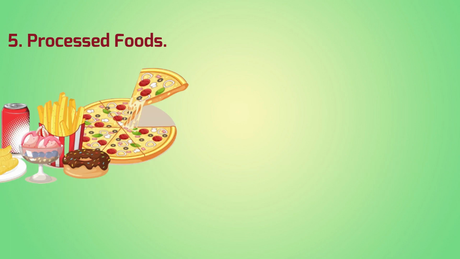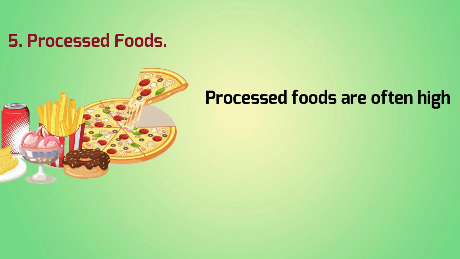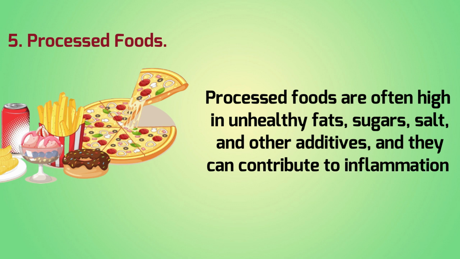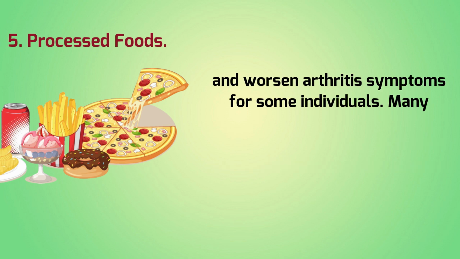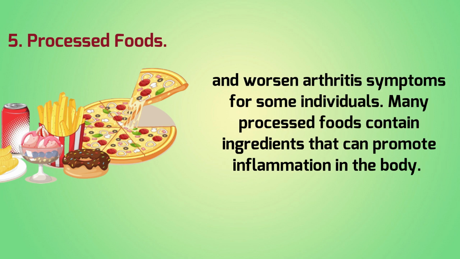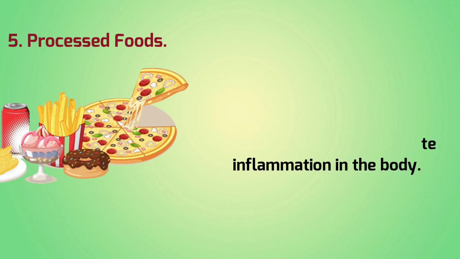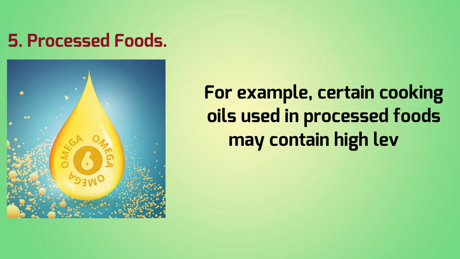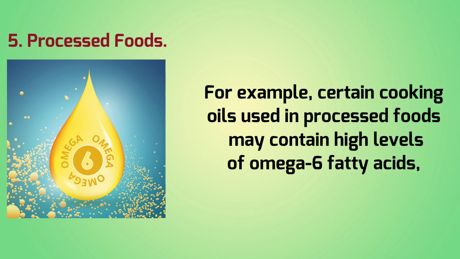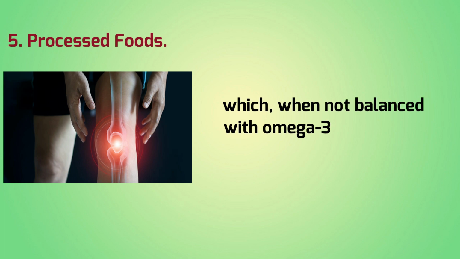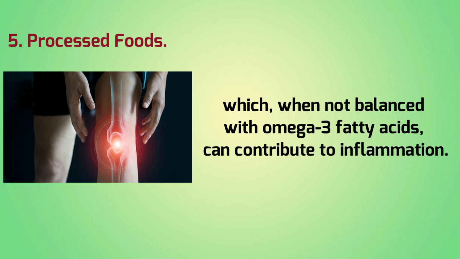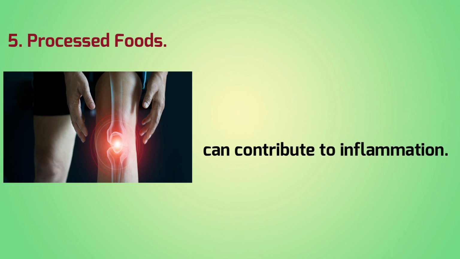Number 5. Processed foods. Processed foods are often high in unhealthy fats, sugars, salt, and other additives, and they can contribute to inflammation and worsen arthritis symptoms for some individuals. Many processed foods contain ingredients that can promote inflammation in the body. For example, certain cooking oils used in processed foods may contain high levels of omega-6 fatty acids, which, when not balanced with omega-3 fatty acids, can contribute to inflammation.